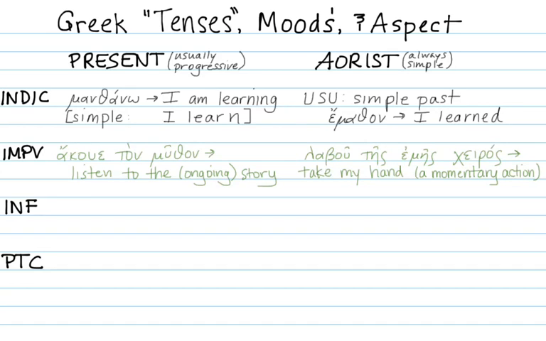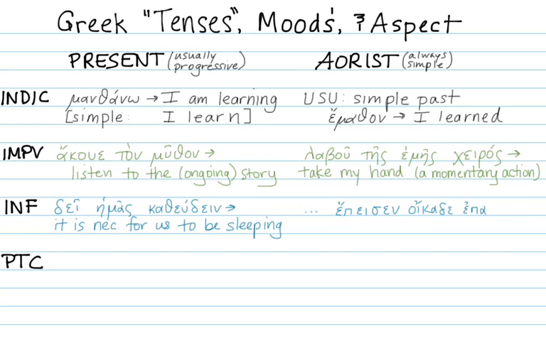The same thing applies for the infinitives. If you care about expressing that it's an ongoing action, then you use the present infinitive. So in this example, "it is necessary for us to be sleeping." If you don't care about expressing that it's ongoing, you use the aorist infinitive for a simple statement. In this example, "Dicaeopolis persuaded Grandpa to return home." Simple statement, aorist infinitive.